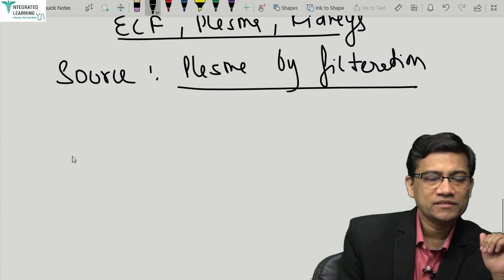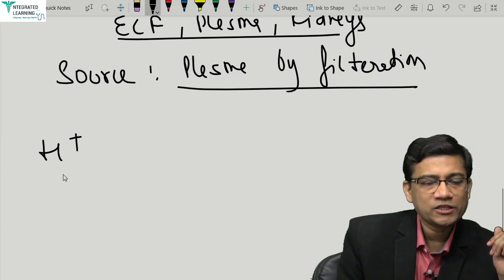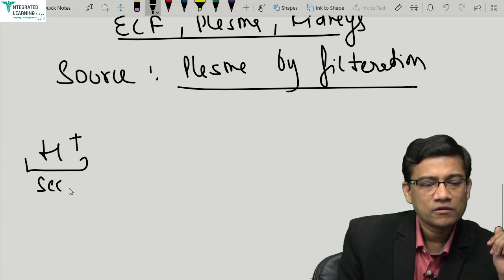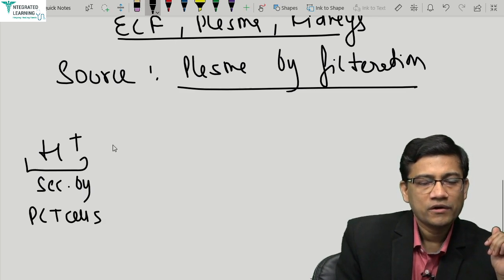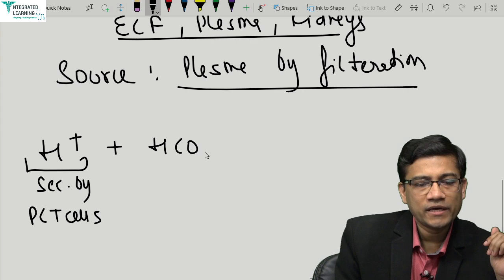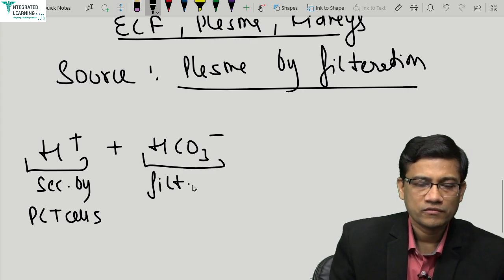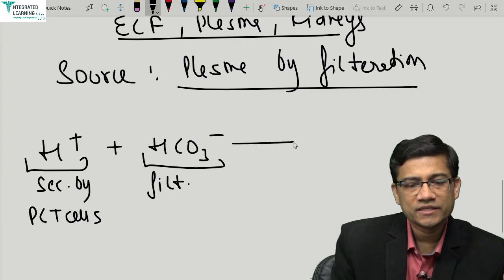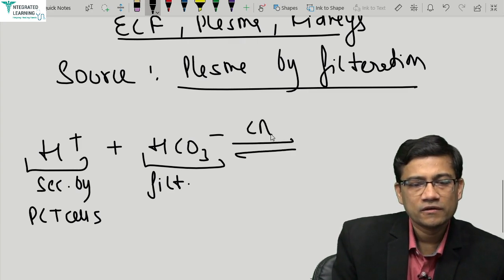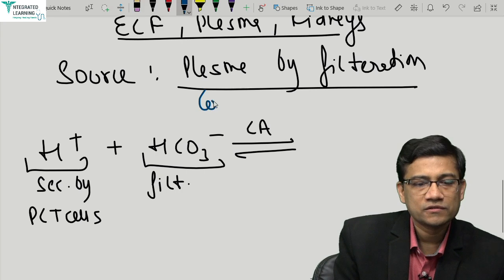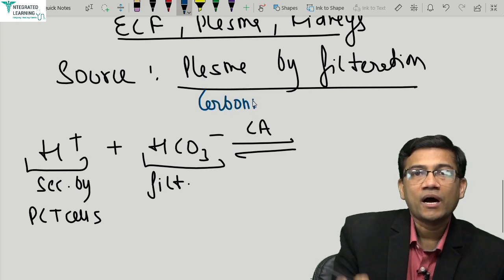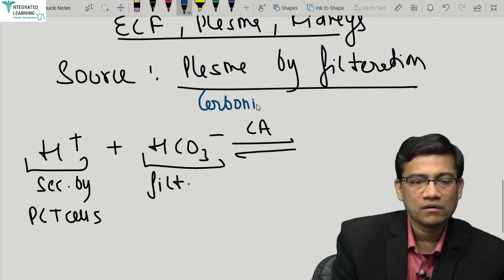Okay, mechanism, so let's start. The H plus that is secreted by PCT cells reacts with bicarbonate, which is filtered into tubules. The enzyme required is CA, that is carbonic anhydrase, which is present on the apical brush border lumen.